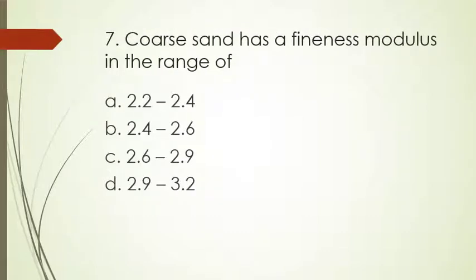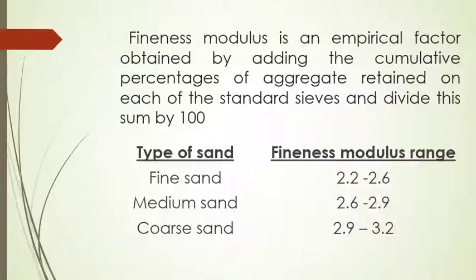Seventh question. Coarse sand has a fineness modulus in the range of options A 2.2 to 2.4, B 2.4 to 2.6, C 2.6 to 2.9, D 2.9 to 3.2. Fineness modulus is an empirical factor obtained by adding the cumulative percentages of aggregate retained on each of the standard sieves and dividing this sum by 100.